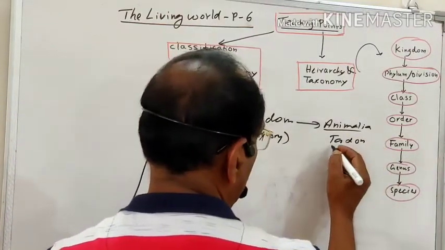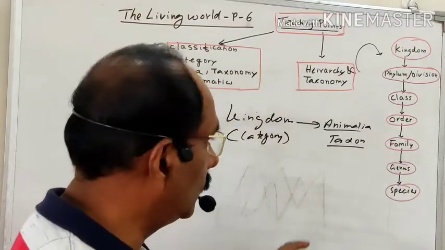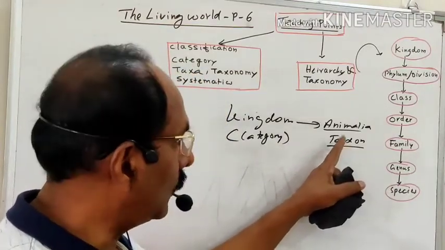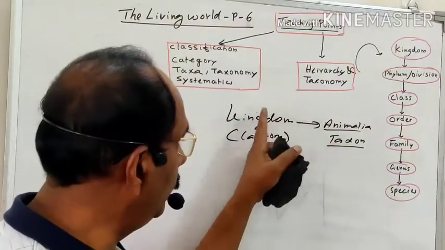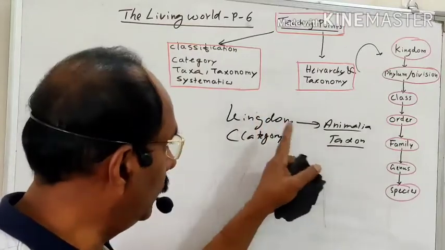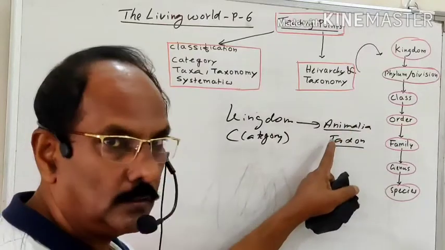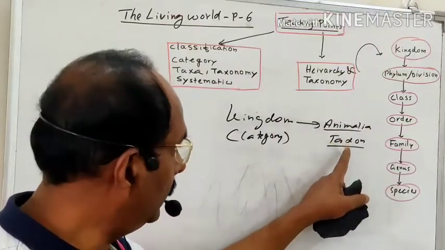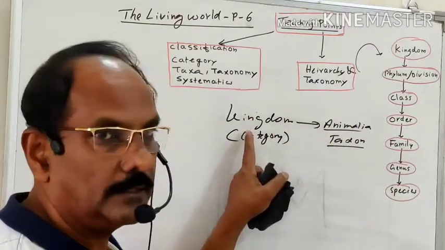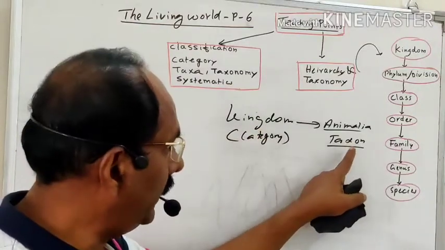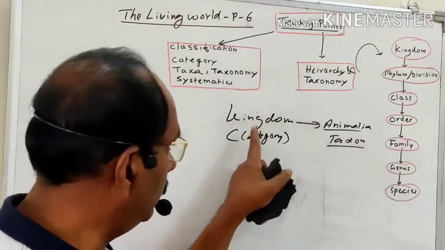So what is actually a taxon? A taxon is a group of organisms representing a concrete unit of the classification, the category. So Animalia is a group of organisms representing a concrete unit of the classification, meaning a kingdom. So Animalia is called a taxon and a kingdom is called a category.